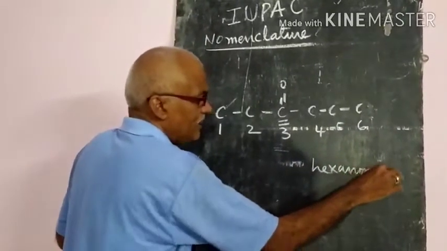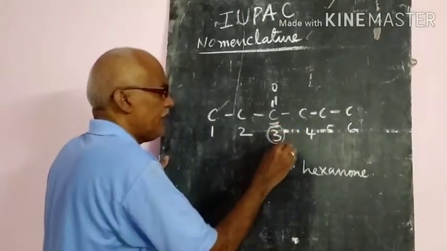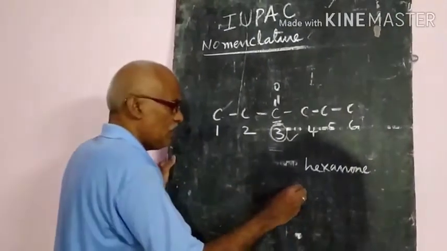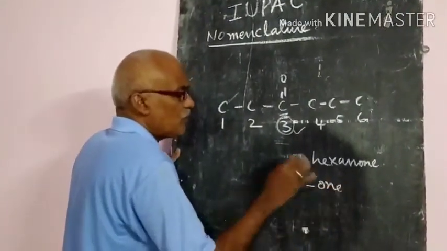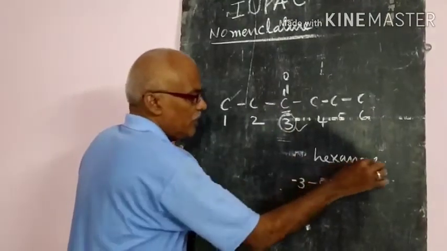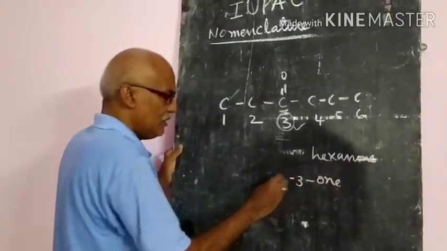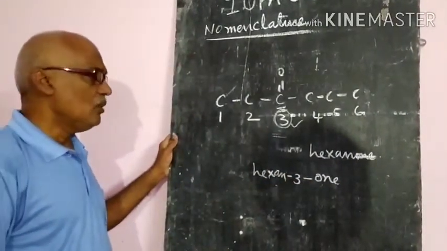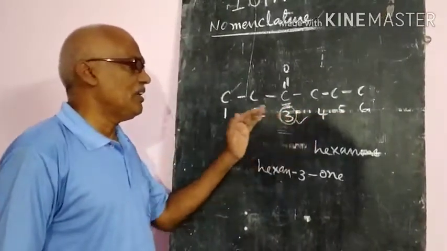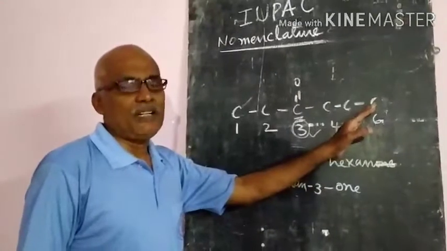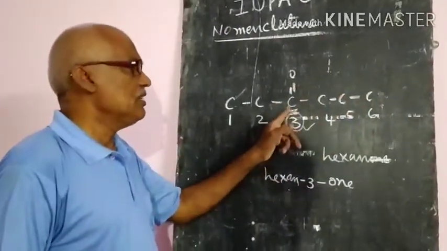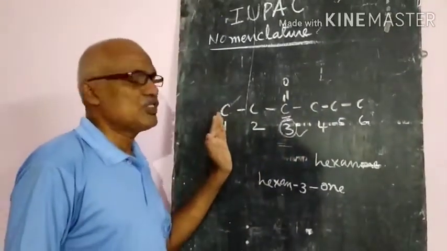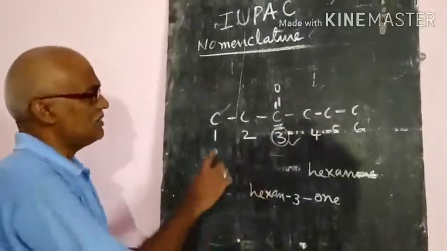But whenever writing this, the number of the carbonyl group has to be mentioned. That is more important. So where to be mentioned? Before the ketonic group you have to mention that number, 3. The E is removed and 3 is added, giving hexan-3-one. So like that, the numbering will be given for open chain aliphatic ketones. Ketones means whichever end is nearer to the carbonyl carbon atom, that means the lower number, from there you have to start from 1. So this is another rule.